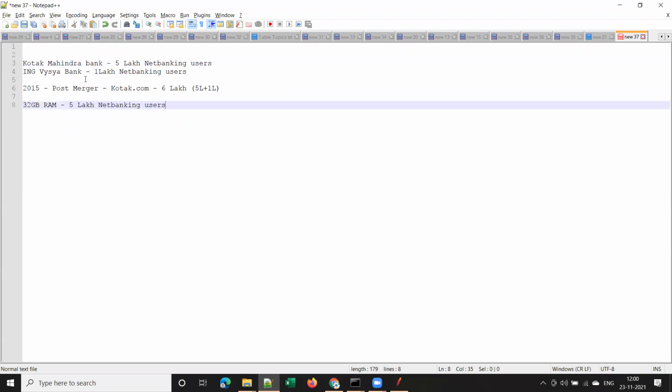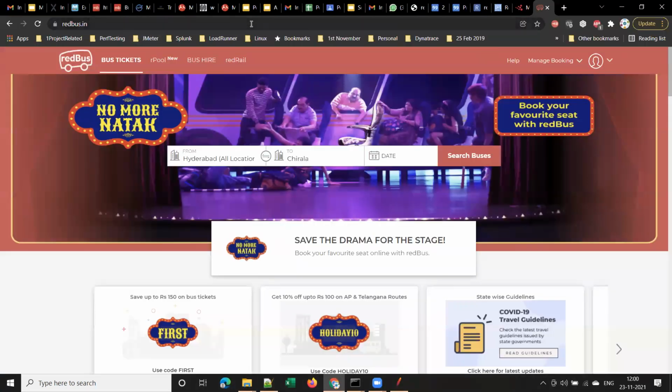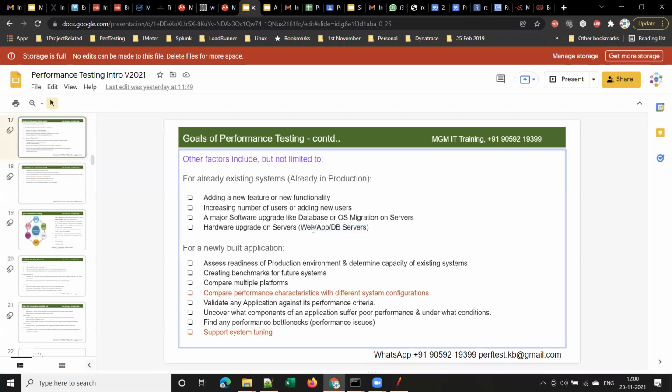So whenever it has to support 1 lakh additional users, they may need to increase the server configuration, both software and hardware. With 1 lakh new users there will definitely be more load on the servers and systems. In that case, they may need to do this hardware upgrade or software upgrade, changing the configuration. So whenever there is some hardware upgrade, we have to do performance testing on the application. Is it clear, guys? We'll discuss the web, app and DB servers in the coming sessions. Are we good so far?